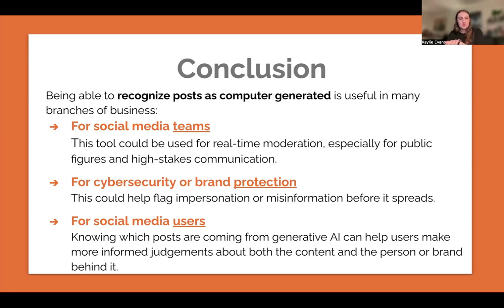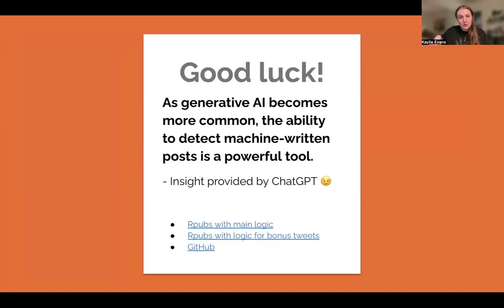Then the next, completely separate group is social media users. Knowing whether the post you're looking at is generative AI versus made by a person or a team of people helps people to make more informed judgments. So it's just giving people more context with what they're interacting with so they know. All right. And then I'm going to end with a little quote. As generative AI becomes more common, the ability to detect machine-written posts is a powerful tool. And it was written by ChatGPT, just typed away. So I thought that was a little funny thing to end on.